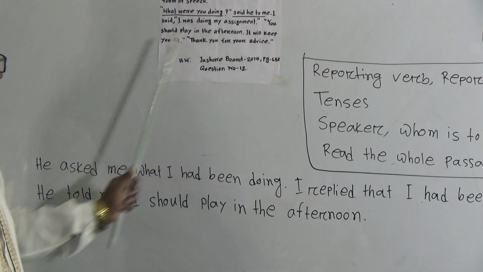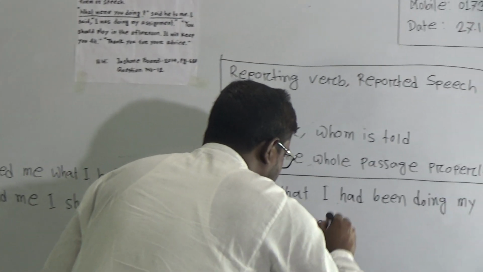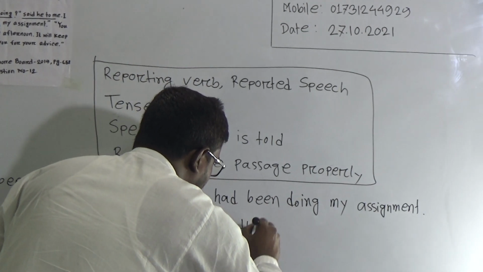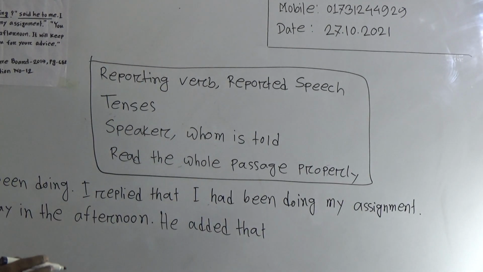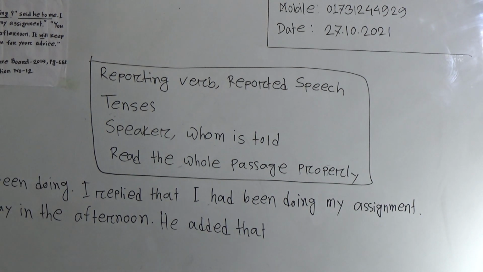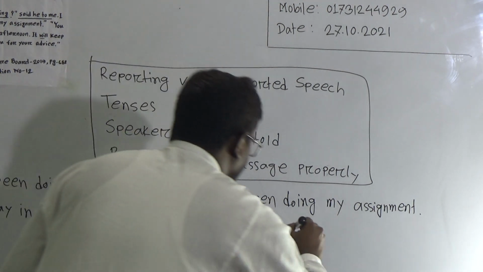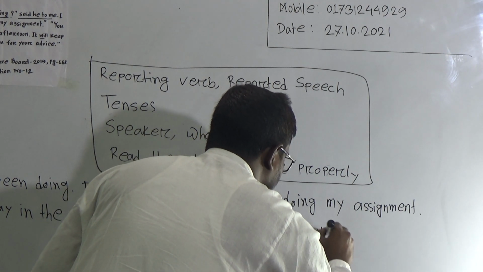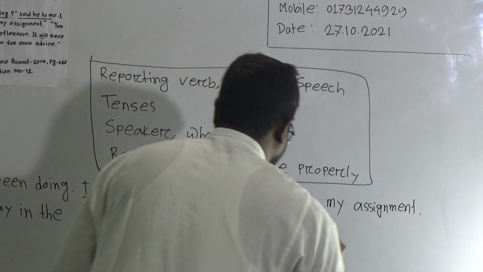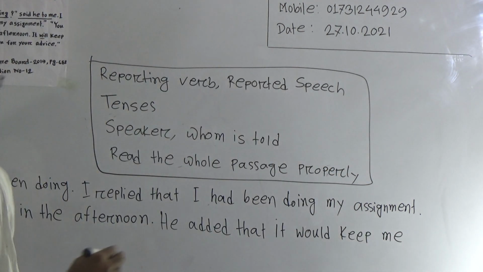It will keep you fit. He also told that, or he added that it will keep me fit. So look, dear learners, as it is written in will, that means it will be would. He added that it would keep me fit. The past form of will is would. It would keep me fit.